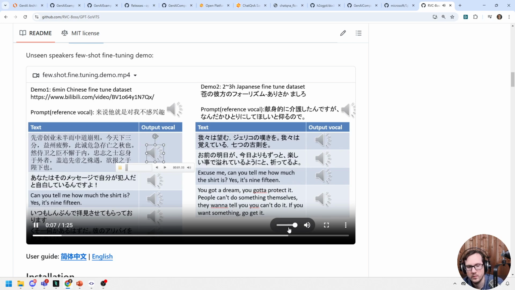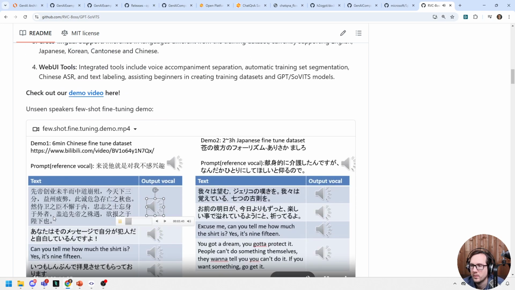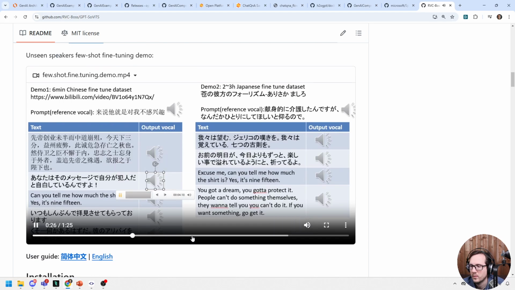先帝创业未半而中道崩殂，今天下三分，一周疲ですよ。 献身的に介護したんですが、なんだか一人にしてほしいとおっしゃるので。 Well, that's interesting. So, I mean, maybe the voice I'm not particularly fond of, but it does Chinese and